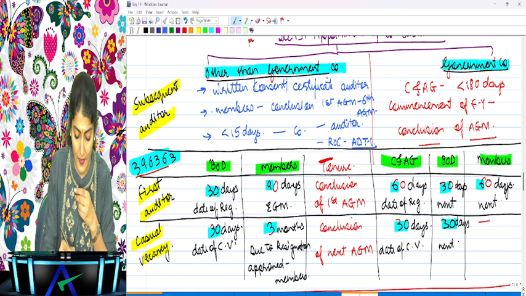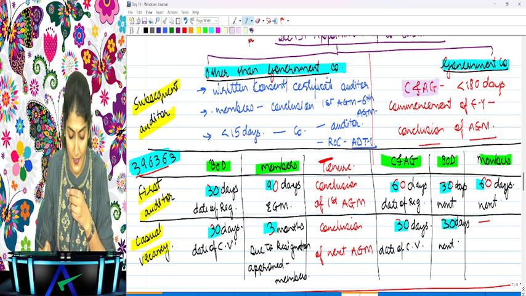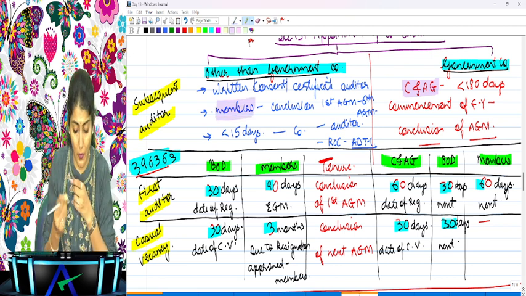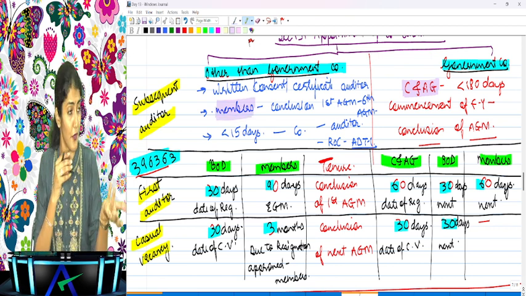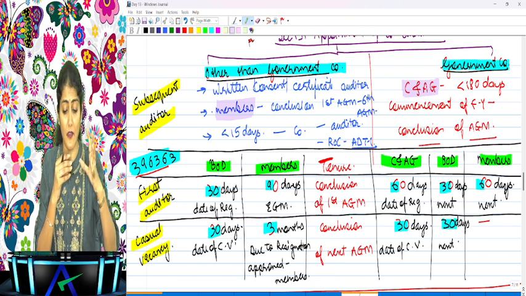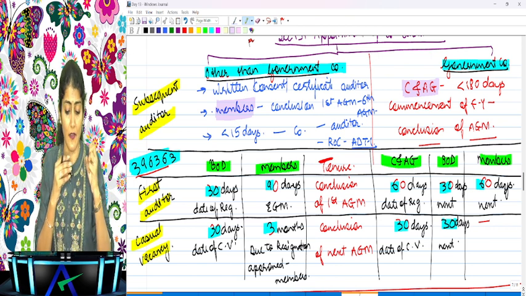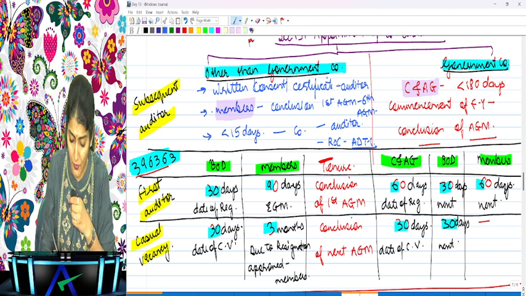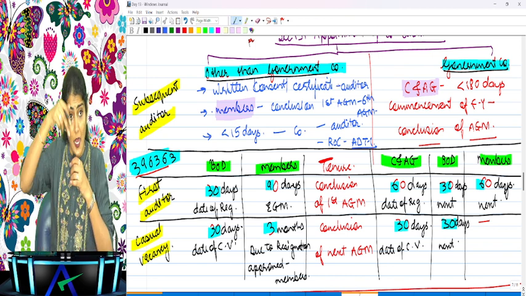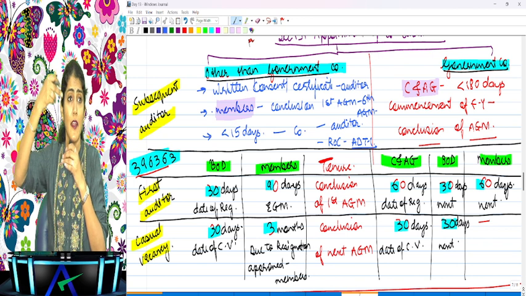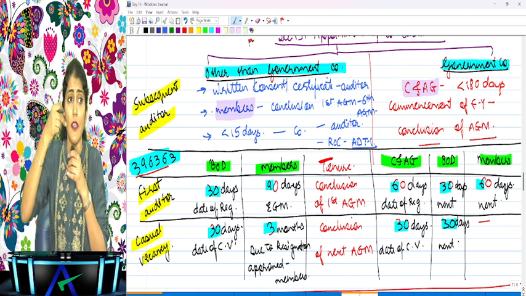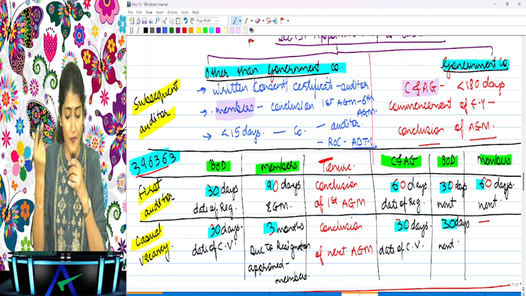Right, so for a government company, who appoints the subsequent auditor? The CAG, right? Other than a government company, who appoints the subsequent auditor? The members, by ordinary resolution in the general meeting. But before the appointment, the written consent and certificate of the auditor is required to be obtained. And within 15 days of the appointment of the auditor, the company needs to inform the auditor regarding his appointment, and the company needs to file form ADT 1 with the ROC. Are you able to follow this, everyone?